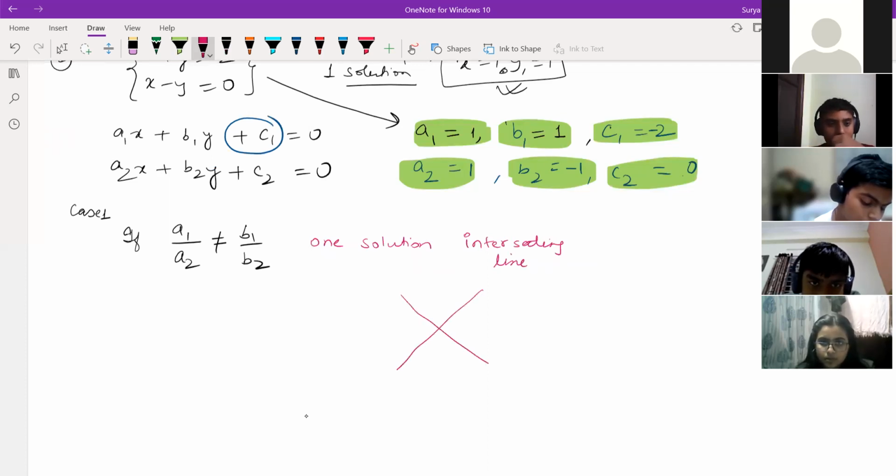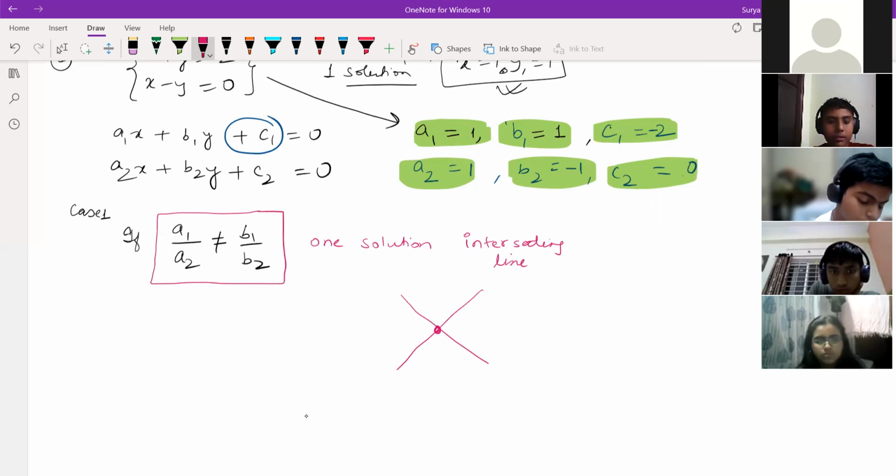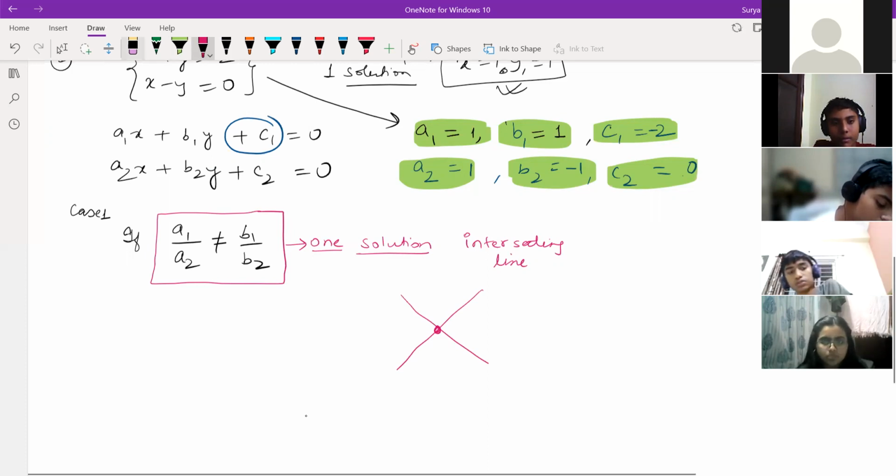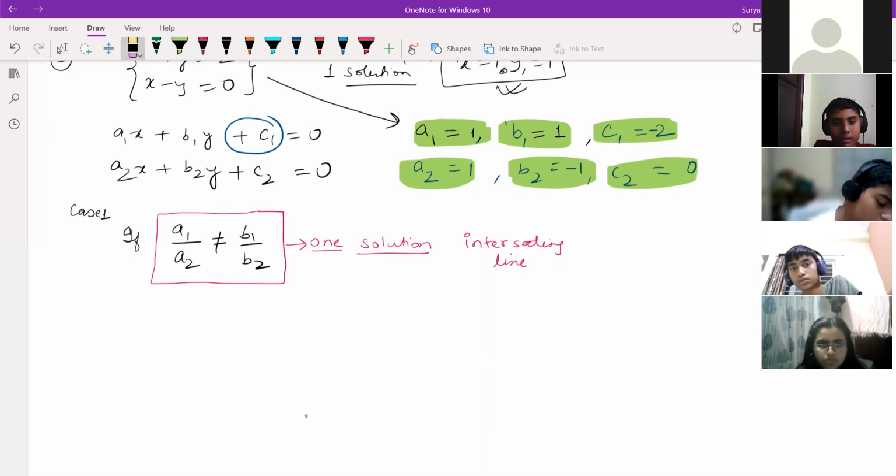Two will meet each other. It means it is meeting at only one point. Understood what you mean by intersecting? Yes, sir. If a1 by a2 is not equal to b1 by b2, how many solutions will come? Only one solution. And you will get intersecting lines. And this much you remember till now.